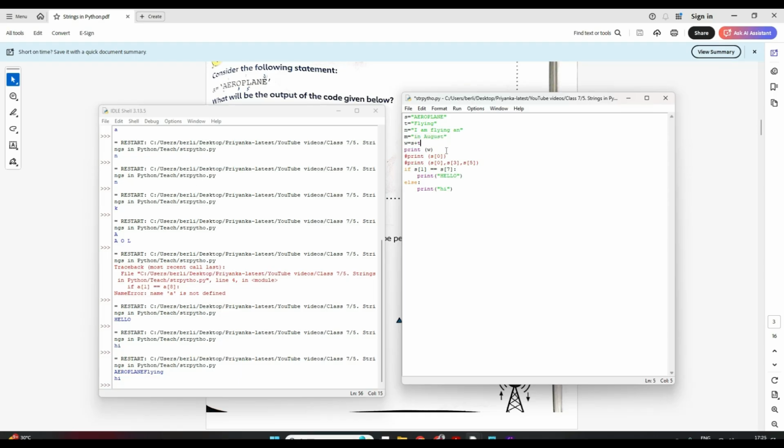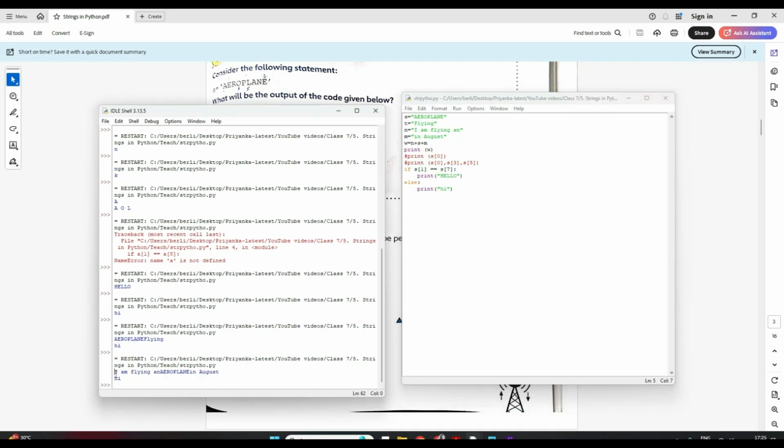So how can I do that? Tell me. So first I want N. Whichever string you want first, that variable you have to put first. So I want N, plus, after this I want aeroplane, which is in S, right? So I'll put S, again a plus, and then I want in August, so I'll put M here, right? Now print W. If I do, see what it comes. Let us run and see. See, I am flying an aeroplane in August.